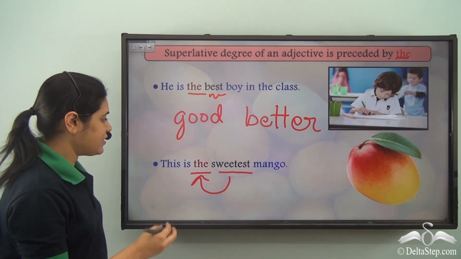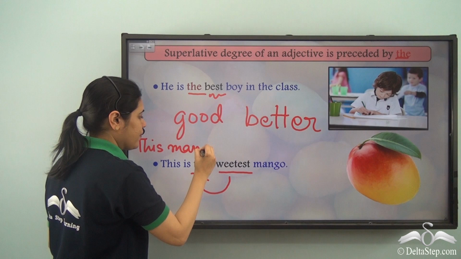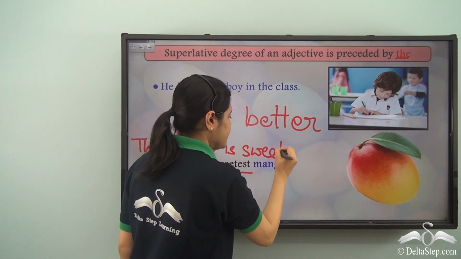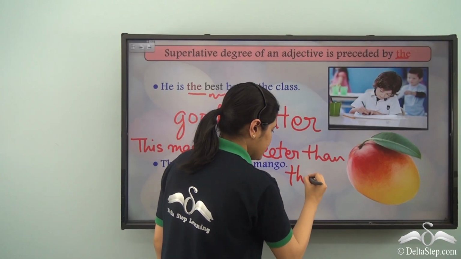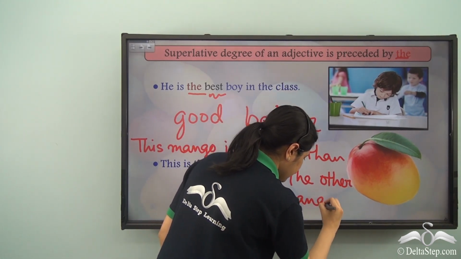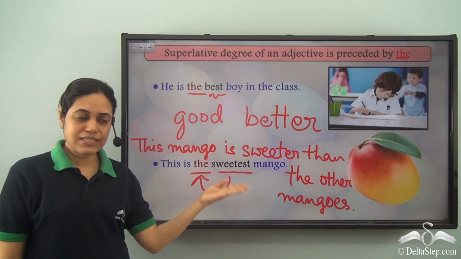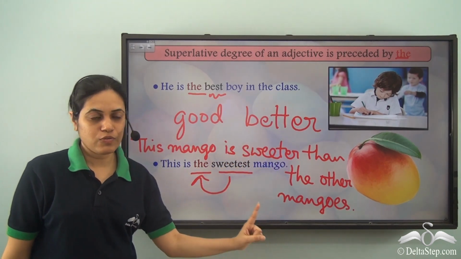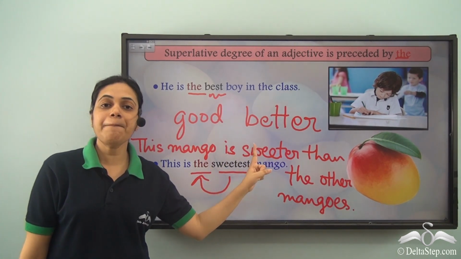Now another way of saying this is, this mango is sweeter than the other mangoes. So these two sentences mean the same thing. This is the sweetest mango and this mango is sweeter than the other mangoes. But over here we are using the superlative degree and here we are using the comparative degree.